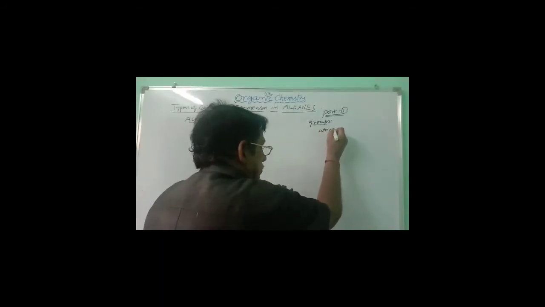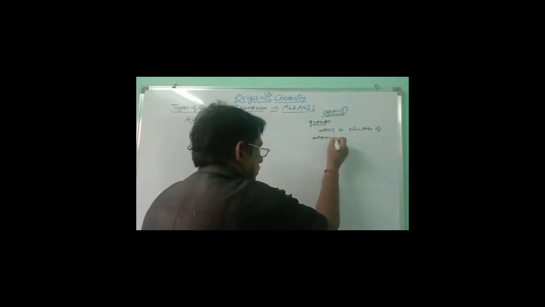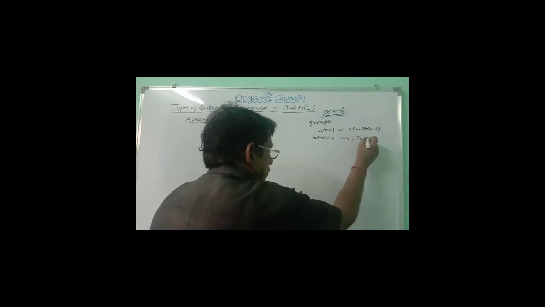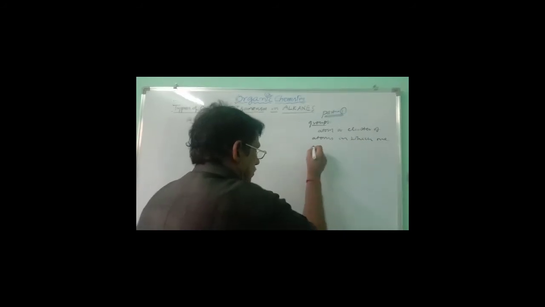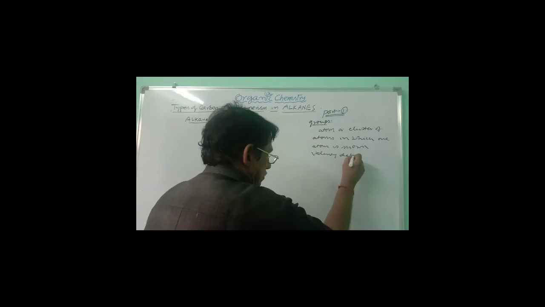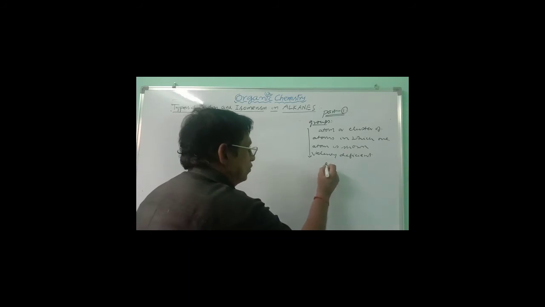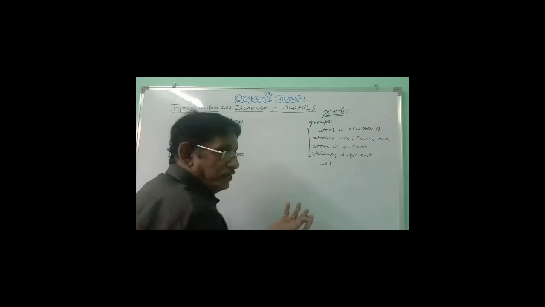Atom or cluster of atoms in which one atom is shown valency deficient. This is a group. You can take atoms here. It is having only one valency, not fulfilled here.